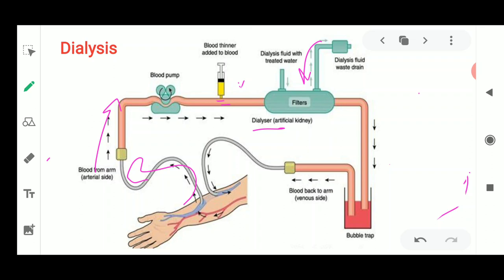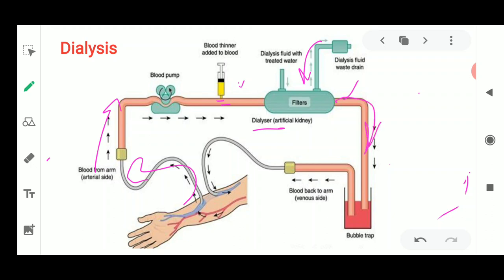We will discuss these types of processes in the higher classes. Here you should remember that this dialysis is happening just because of the filters which are added here. So this dialysis fluid is going to flow inside, and then it is going to drain.